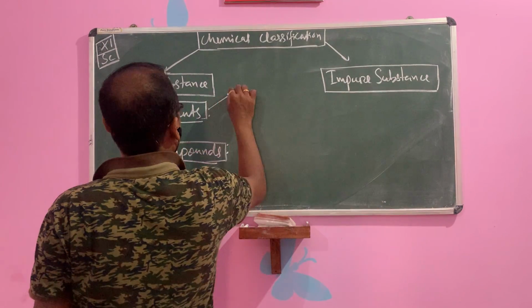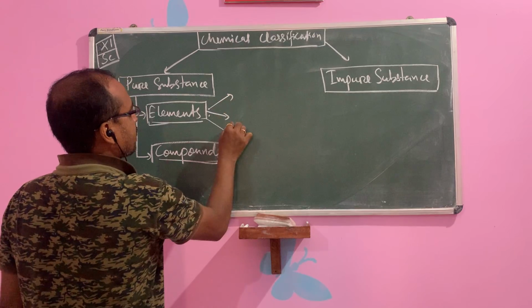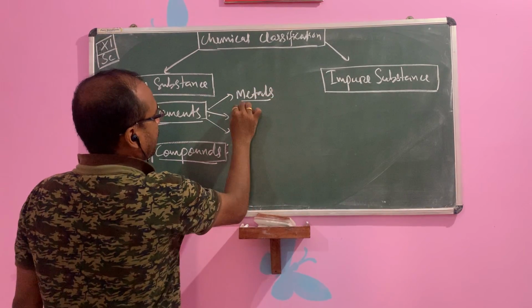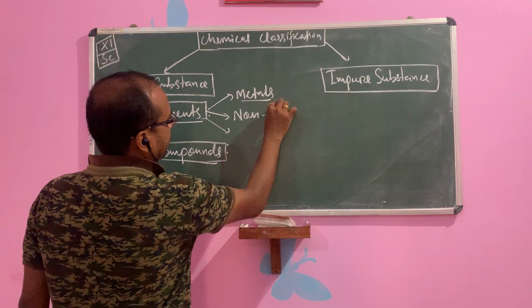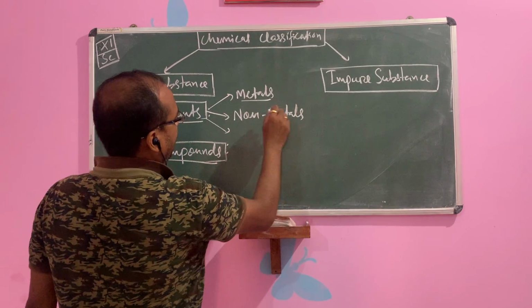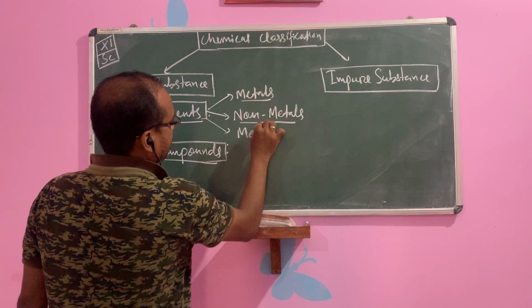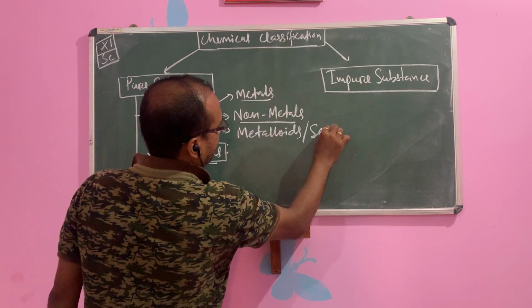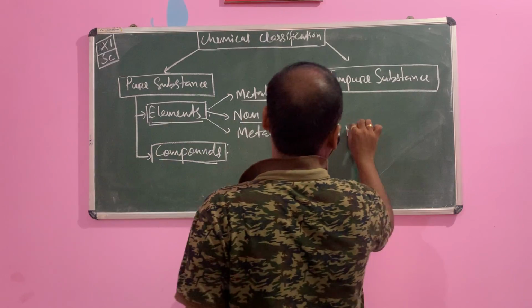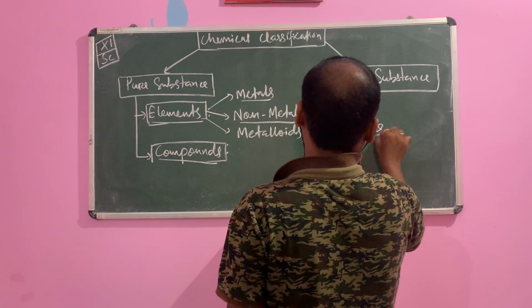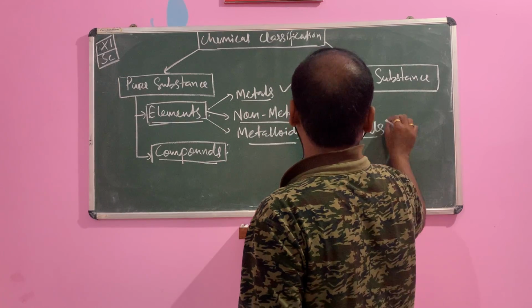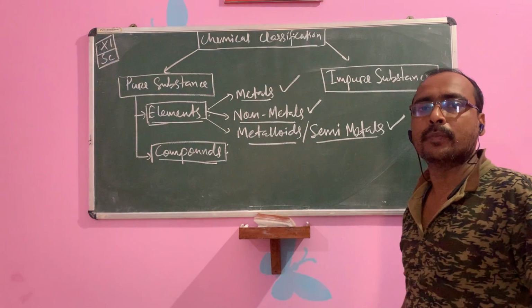So again, elements, children, you know elements are of three types. These are metals, non-metals and metalloids or semi-metals.